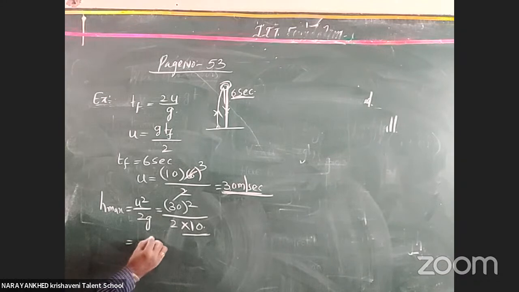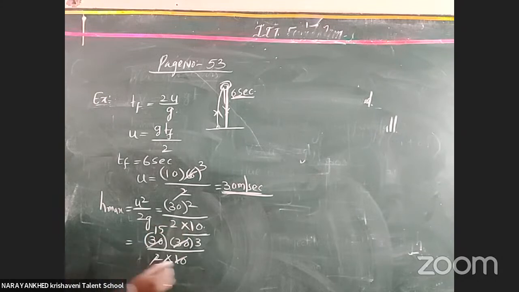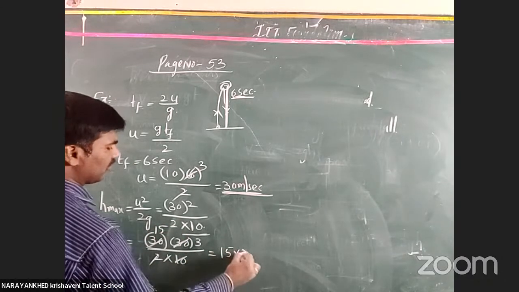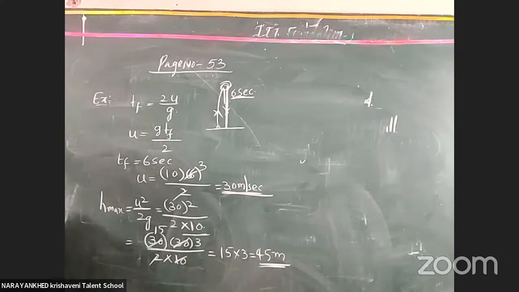Now 30 into 30 by 2 into 10. Simply, it is 3 into 15. Clear or not? 15 into 3 will become 45 meters. Clear or not? How much is it? 45 meters.